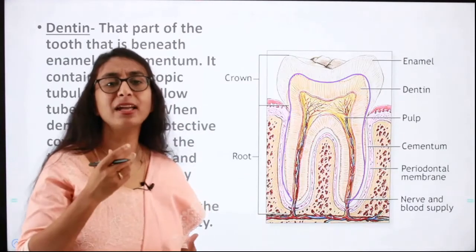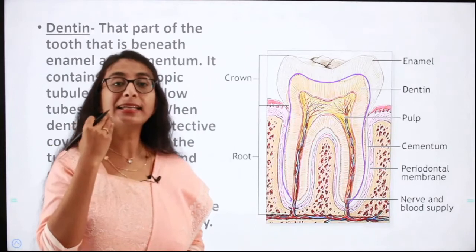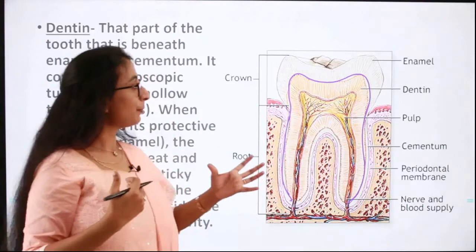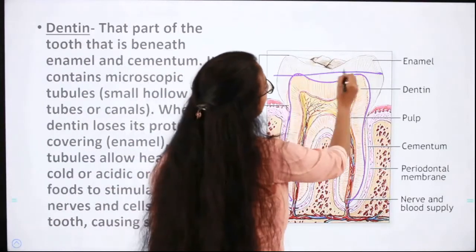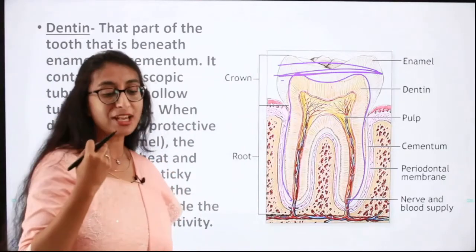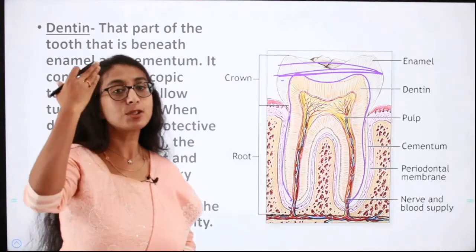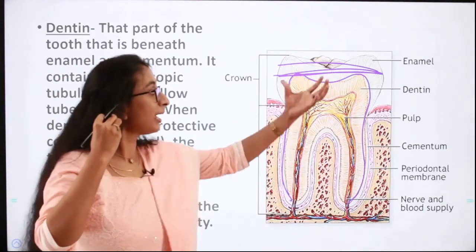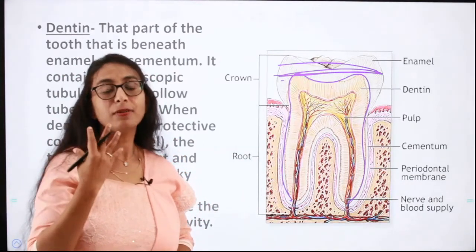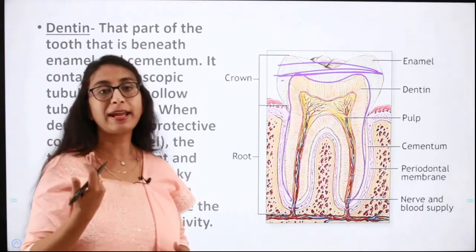Whenever we take ice cream or juices or hot or cold liquids or even citrus fruits, we start getting a sensitive feeling in our teeth and we cannot consume that food anymore. So that happens because the enamel gets eroded completely and the dentin gets exposed. So it is this dentin which has the tubes and canals, and that it connects to the brain, and that is why when you do not have enamel, your dentin gets exposed, and because of that you feel sensitive when you take in any cold hot drinks or ice cream and so on.